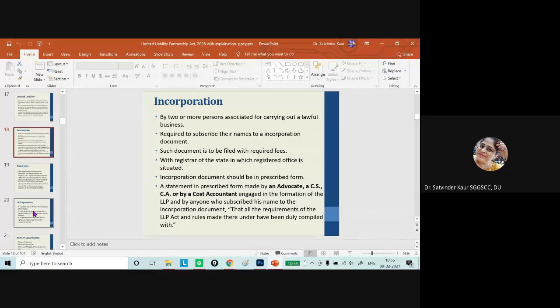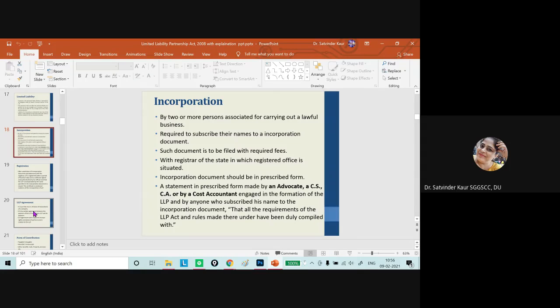Whenever a business is being started, it is started with the purpose of earning profit and carrying out some business. So this should be with respect to some lawful business, and the minimum two people who wish to be part of the organization are required to subscribe their names to an incorporation document.